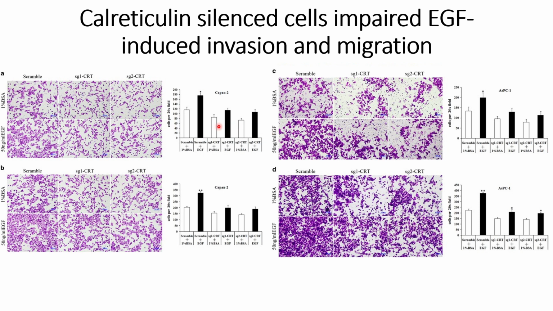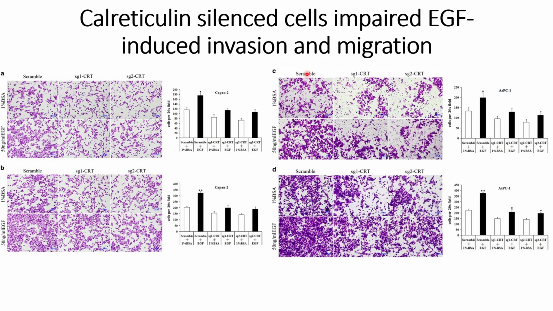And if you want to see the BxPC3 results, not just for the invasion and migration, but also for the signaling pathways and also for the bright-field images, you can refer to the supplemental figures. I think the bright-field images for the BxPC3 cell lines are in the main figure. So for the signaling pathways and for the invasion and migration assays, you can refer to the supplemental figures.